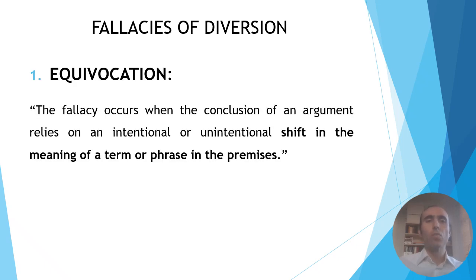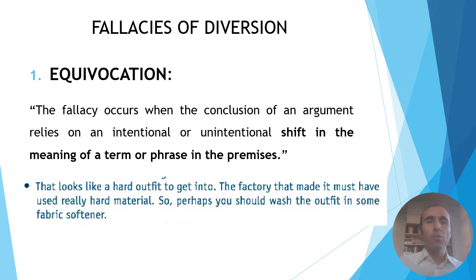The fallacy occurs when the conclusion of an argument relies on an intentional or unintentional shift in the meaning of a term or phrase in the premises. For example, that looks like a hard outfit to get into. The factory that made it must have used really hard material. So perhaps you should wash the outfit in some fabric softener. The word hard is first used as difficult, an outfit difficult to get into, but then it is used as rigid or strong.